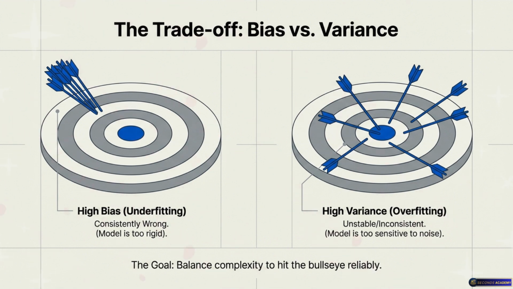Right. It consistently misses the entire point. It basically says, I don't care about area or rooms. All houses cost exactly 50 lakhs. It's stubbornly wrong. Okay, now what is variance in this analogy?